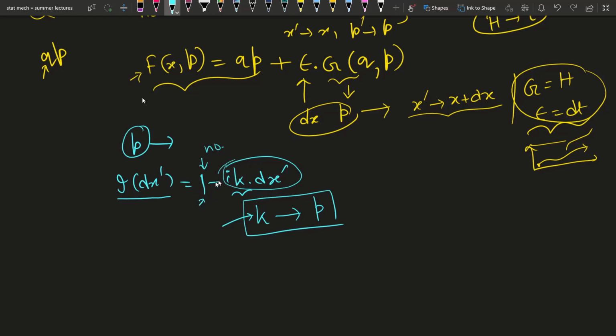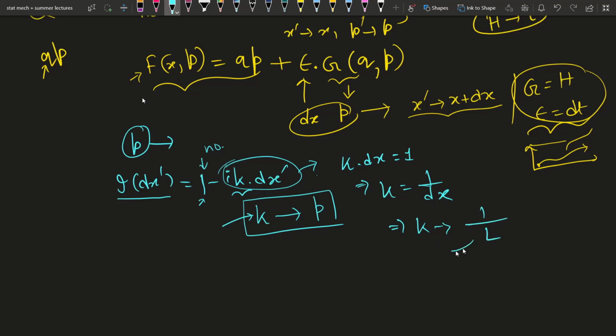As this part is subtracted from 1, which is dimensionless, this part should also be dimensionless. So k dot dx should be dimensionless. How can that happen? k should be 1 by dx, or k should have the dimension of 1 over length.